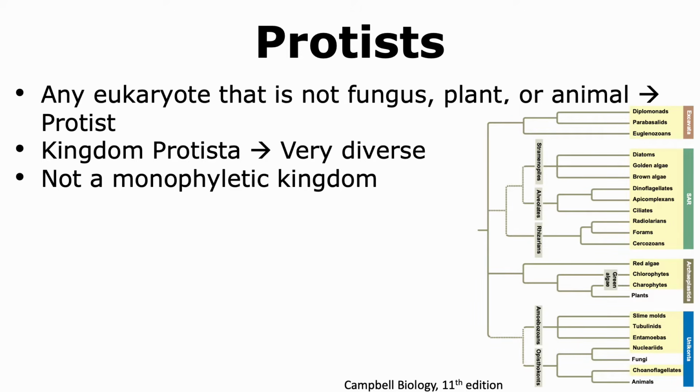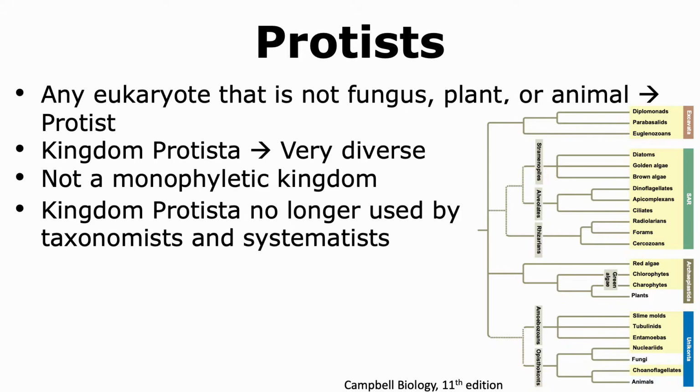When we look at the phylogenetic tree, we are able to see that plants, fungi, and animals arose from ancestors that belong to the kingdom of Protista. However, plants, fungi, and animals were not considered to be part of the kingdom of Protista. This also shows that the kingdom of Protista is not a monophyletic kingdom. Thus, the kingdom of Protista no longer exists and is not used by taxonomists and systematists.